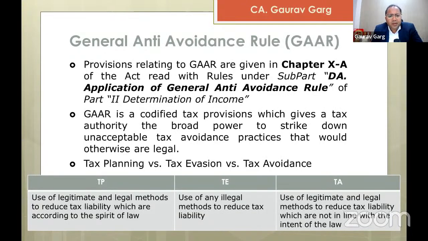Now, before we start reporting, we need to appreciate what is an impermissible avoidance arrangement and what is GAAR. The provisions relating to GAAR are given in Chapter 10A of the Act, read with rules under subpart DA, application of general anti-avoidance rule of the part to determination of income. So basically, general anti-avoidance rules, or in short GAAR, help in determination of income. GAAR is a codified tax provision which gives the tax authority the broad power to strike down unacceptable tax avoidance practices that would otherwise be legal.